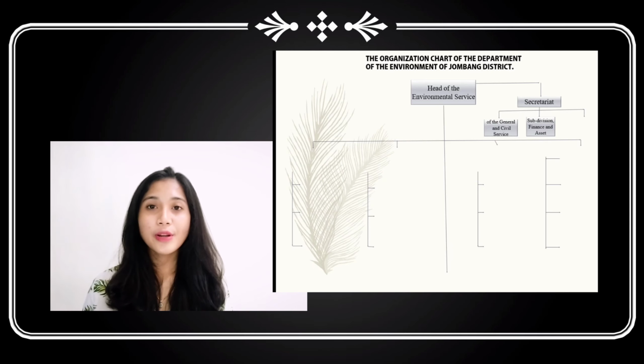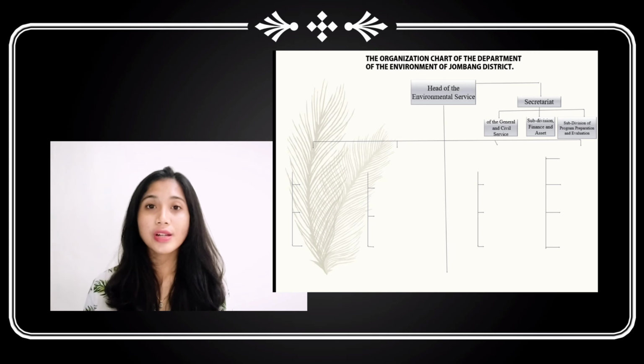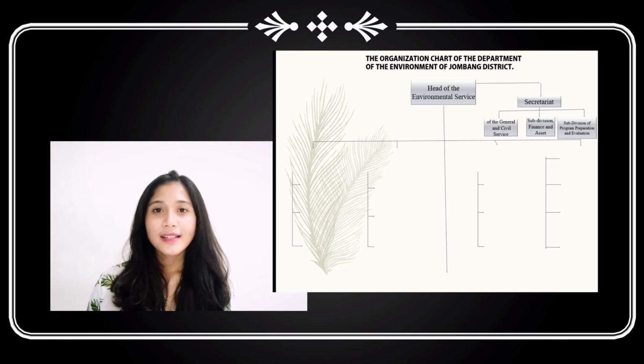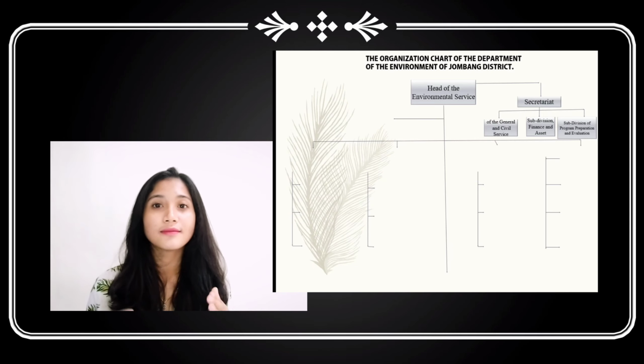2. Subdivision of Finance and Asset. Main duties of the head of the Finance Department manages the finance administration, and the subdivision of Program Preparation and Evaluation. The subdivision of Program Preparation and Evaluation prepares material and carries out program preparation and activity reporting. They report their work to the secretary.